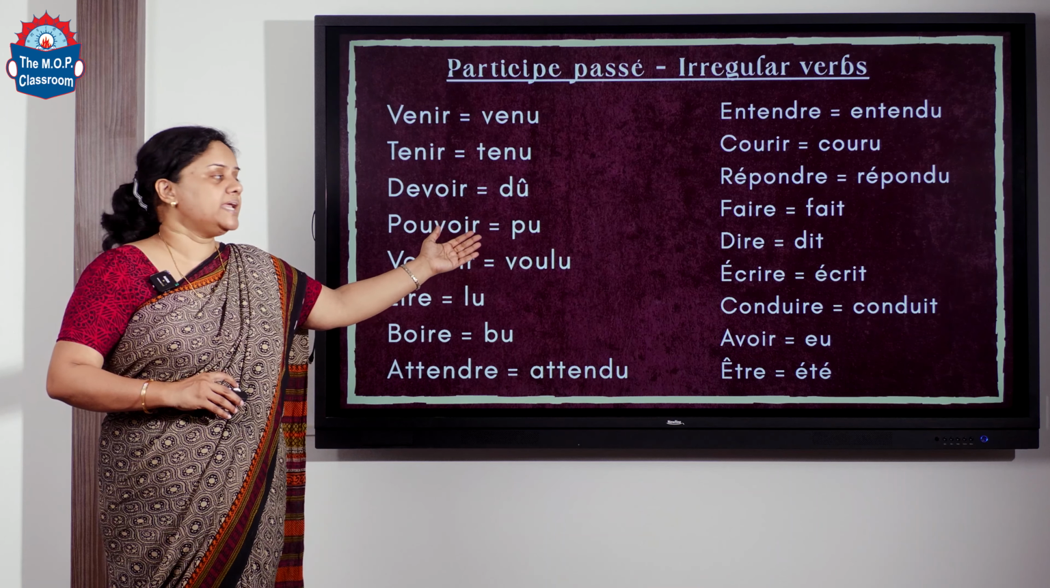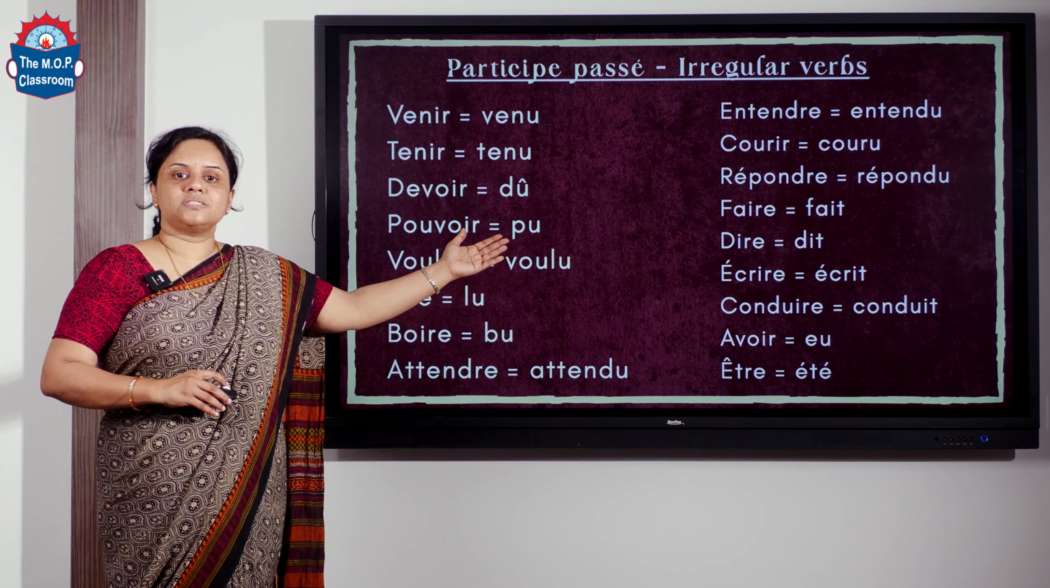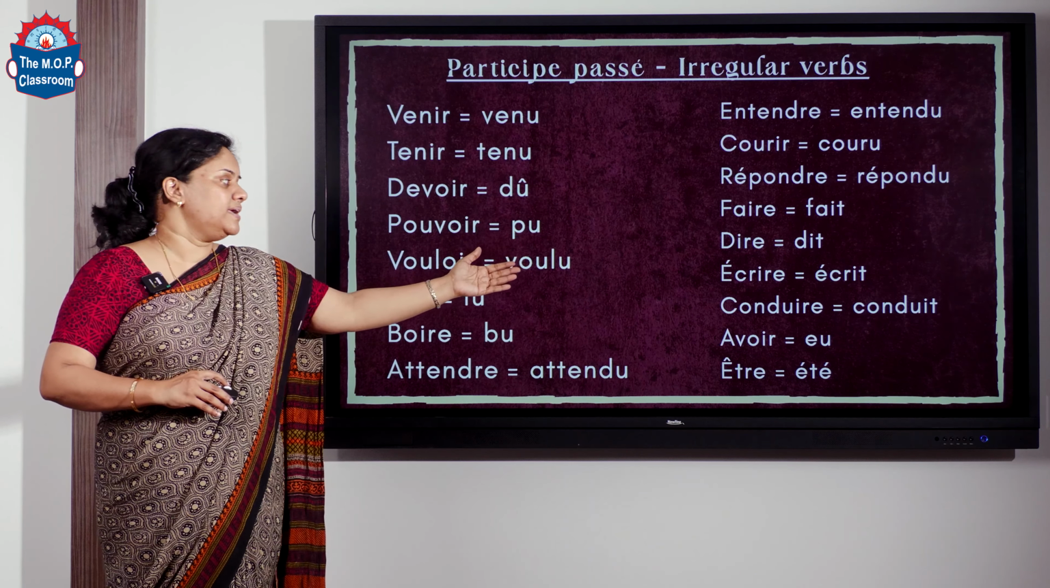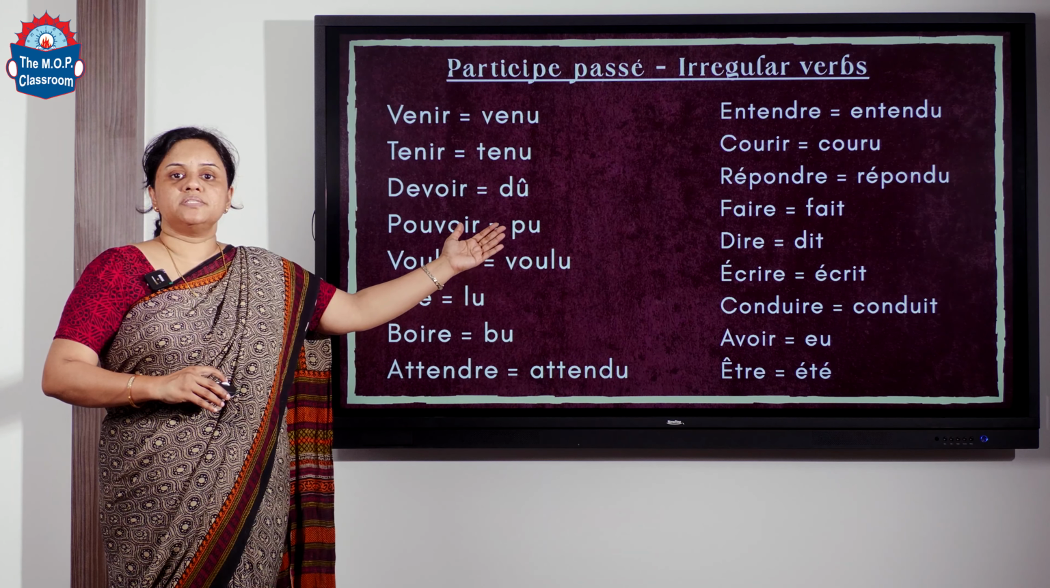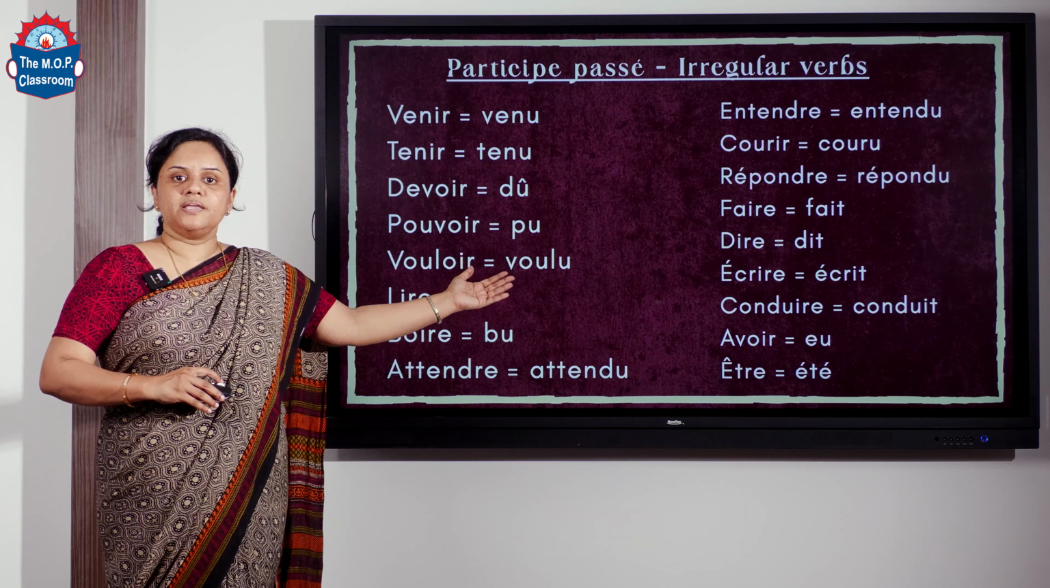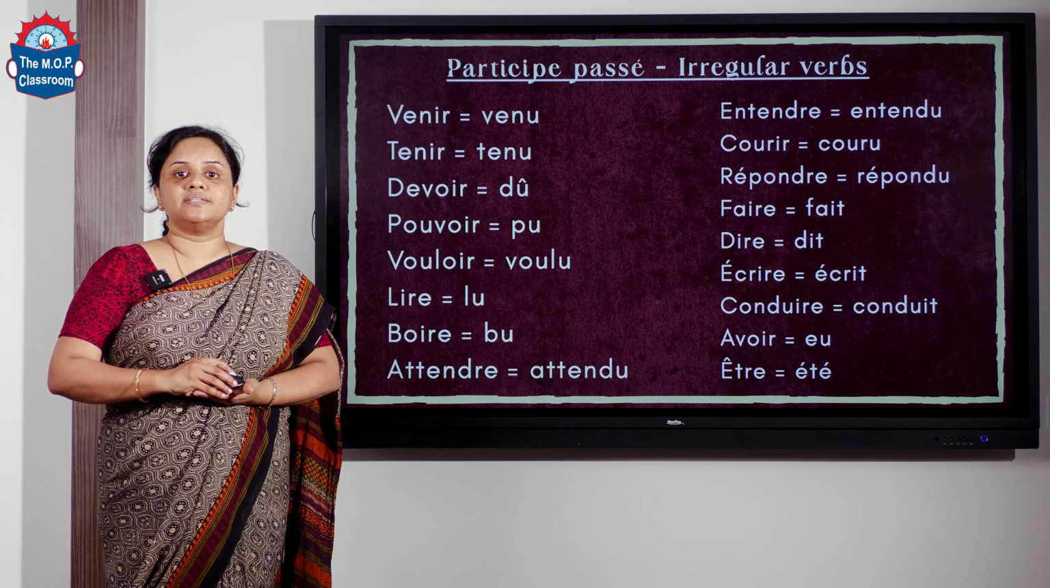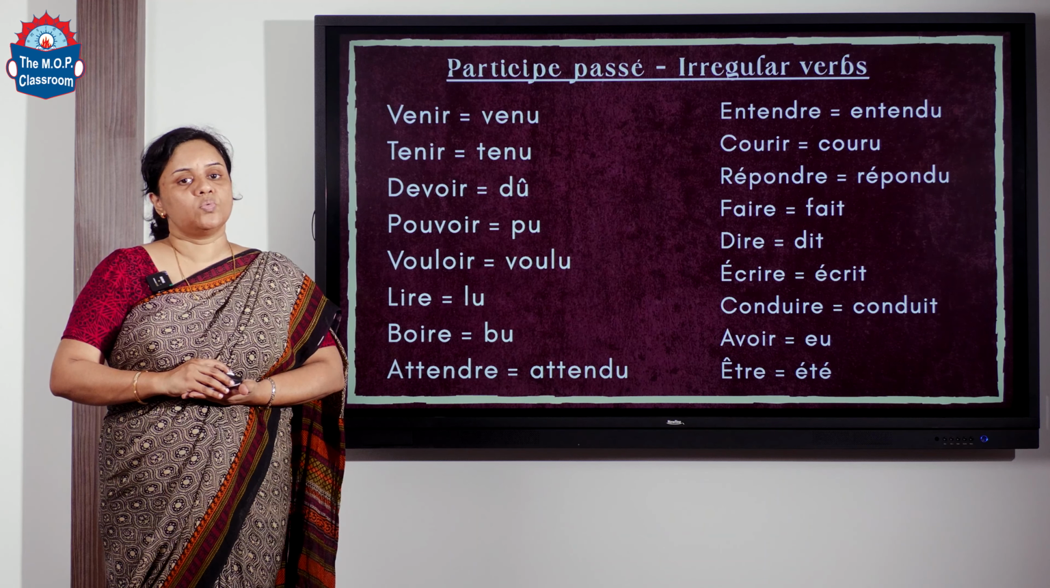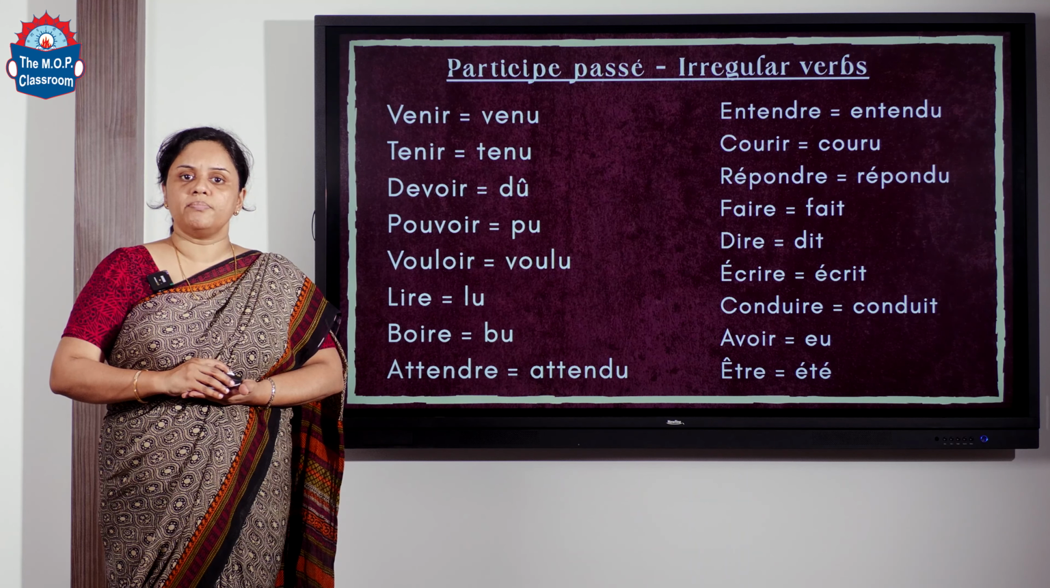It becomes écrit. Conduire is to drive. It becomes conduit. Avoir, that is to have, becomes eu. Être is to be. It becomes été. So these are the irregular verbs, that is the verbs that don't follow the normal rule.